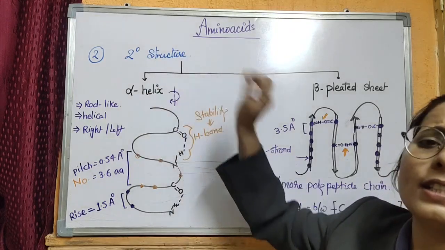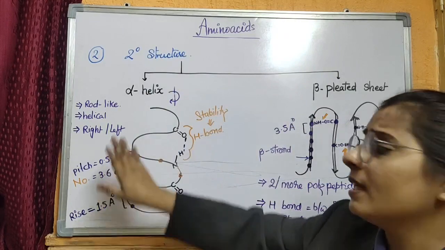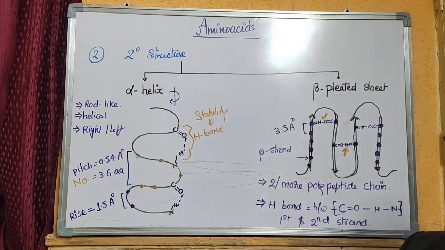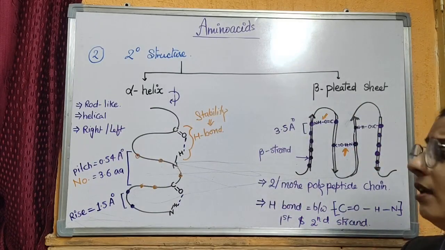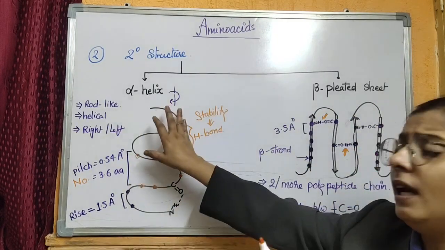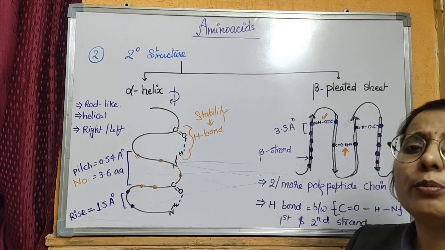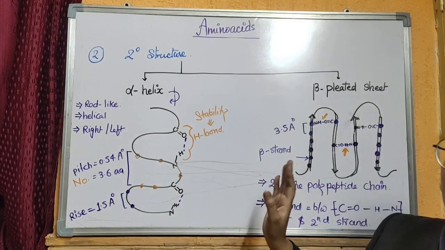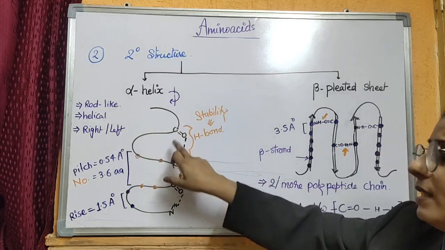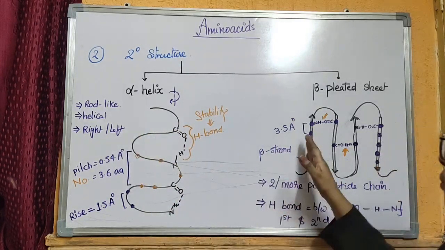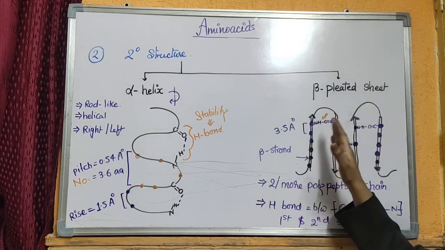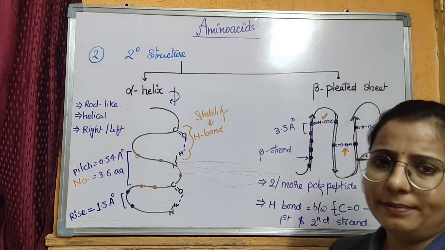Means the secondary structure of a protein, if it's an alpha helix or a beta pleated sheet structure, both of them are stable by the hydrogen bond formation between the oxygen of a carbonyl group of one amino acid and the hydrogen of the amine group of a second amino acid, whereas in alpha helix it's between the two amino acids of a helical turn, while in the beta pleated sheet structure it's between the amino acid and carbonyl group of one sheet to another sheet.